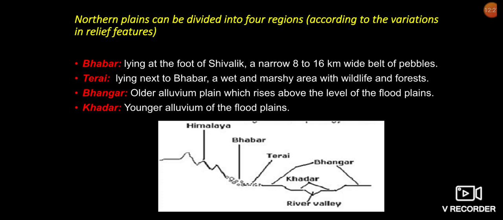The newer, younger deposits of the floodplains are called Khadar. They are renewed almost every year and so are fertile. Thus, these are ideal for intensive agriculture.